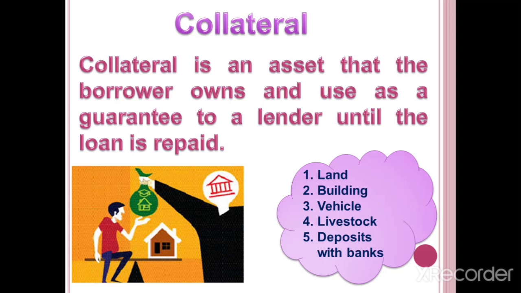These all things together are known as collateral. Clear?